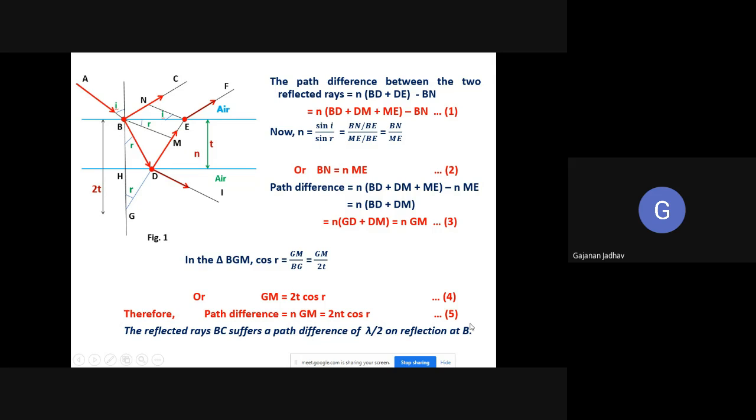So the reflected ray BC suffers a path difference. How much path difference does it suffer?